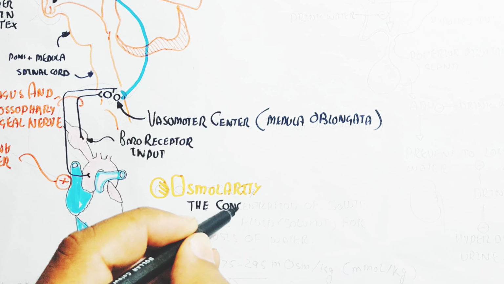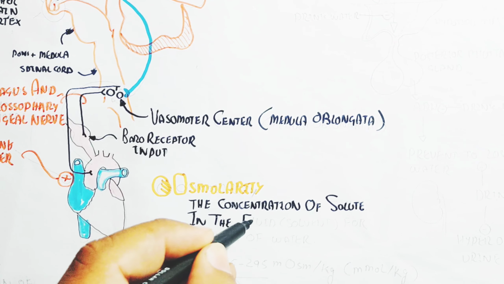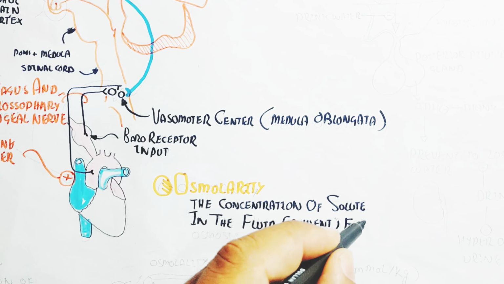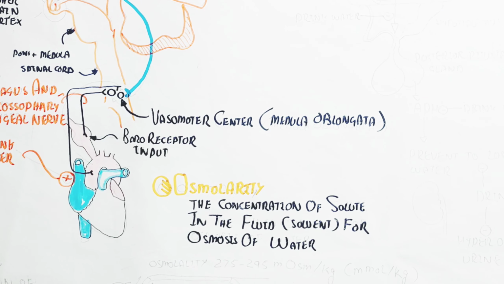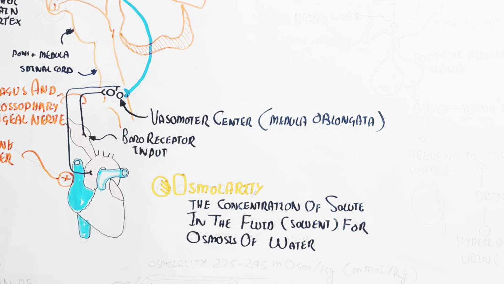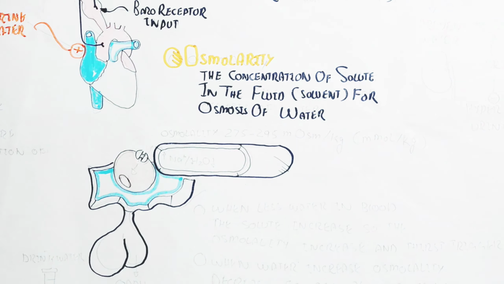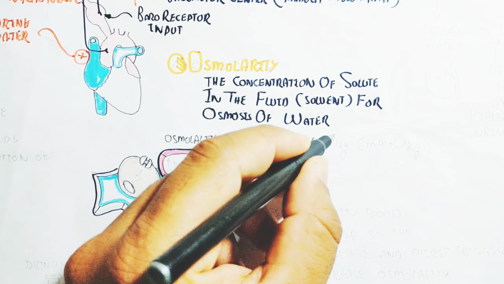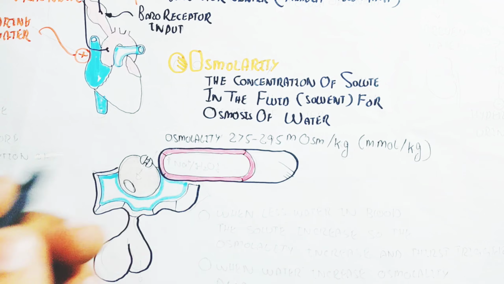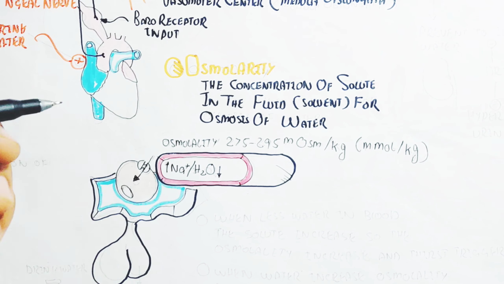Osmolarity means the concentration of solute in the fluid, in the solvent, for example, for osmosis of the water. The normal osmolality is 275 to 295 milliosmol per kg. So whenever it drops or rises, the physiology should achieve homeostasis. Homeostasis means the maintenance of the internal body regardless of the fluctuation of the external environment.